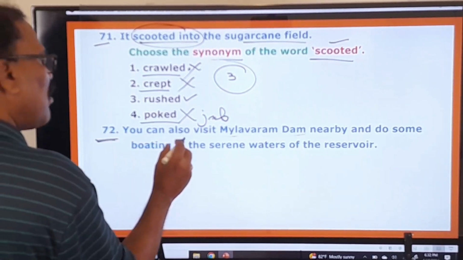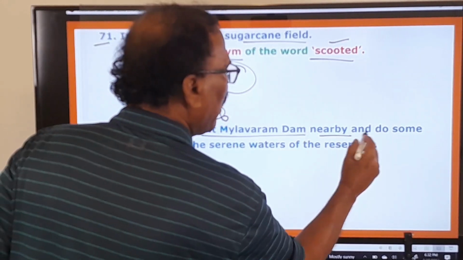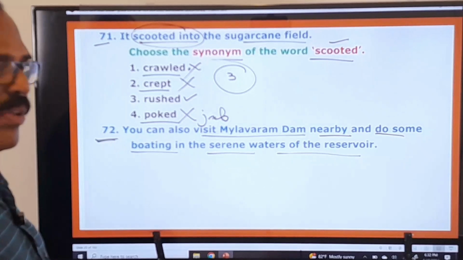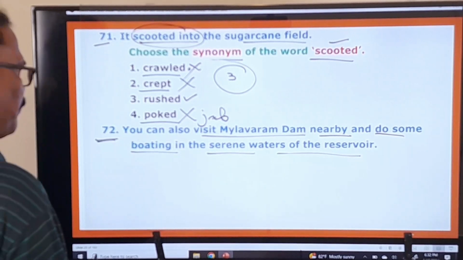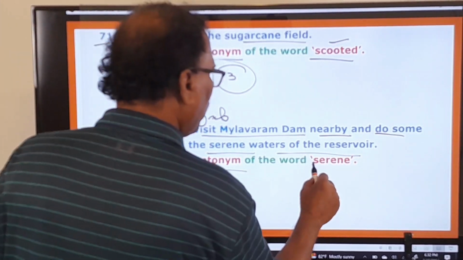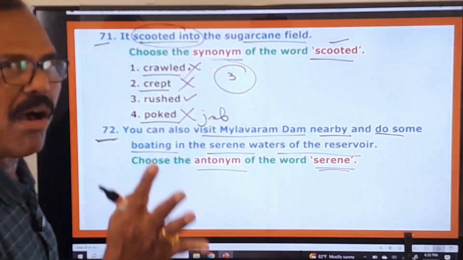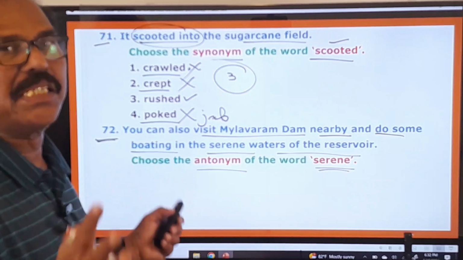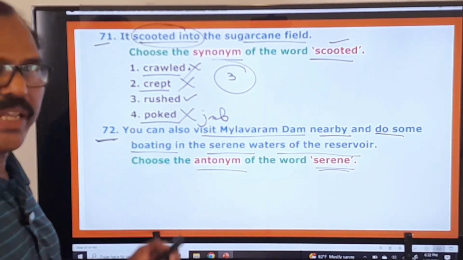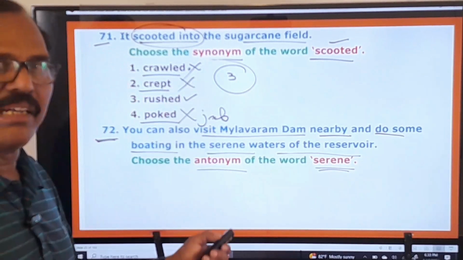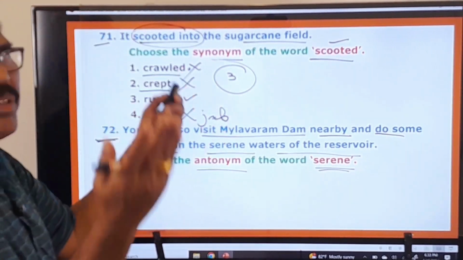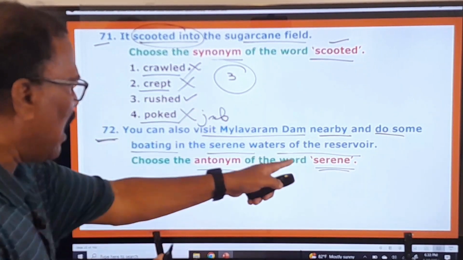72nd question. You can also visit Mylavaram Dam nearby and do some boating in the serene waters of the reservoir. Okay. Right. And here, what is the examiner asking you to do? Choose the antonym of the word serene. Serene means calm, undisturbed. Okay, right. Serene, calm and quiet and clear, all such meanings it conveys. Nirmalamaina, prashantamaina, something like that, peaceful and all that. That is the actual meaning of this serene.